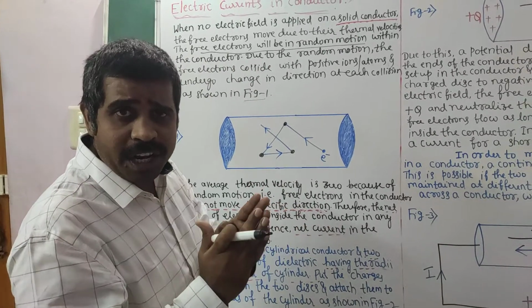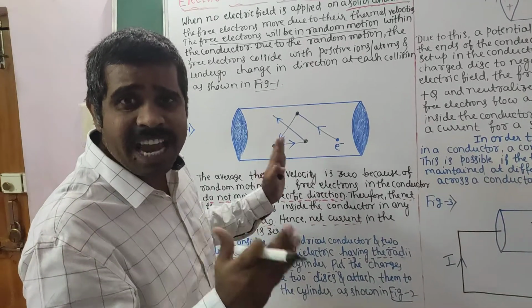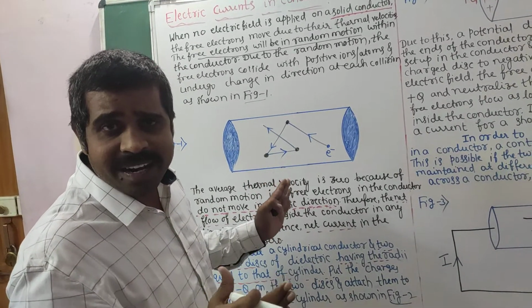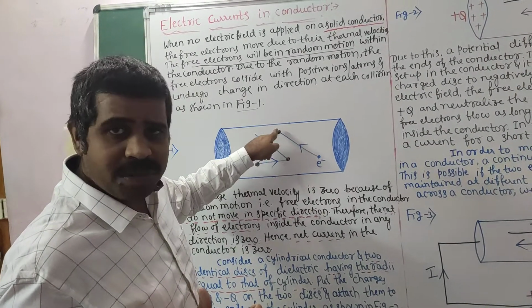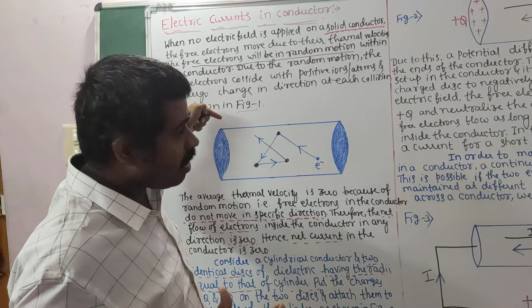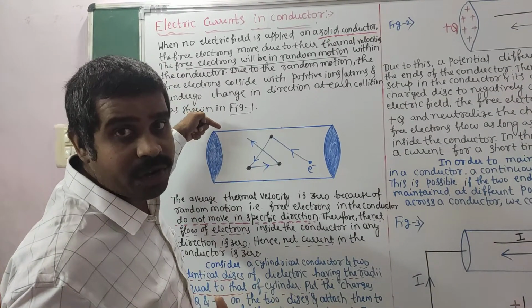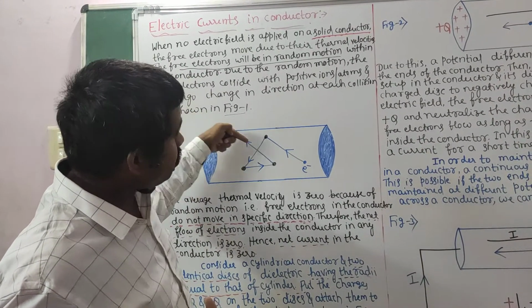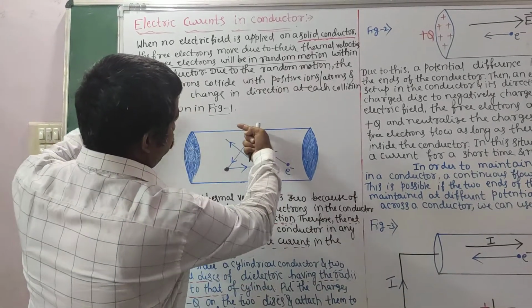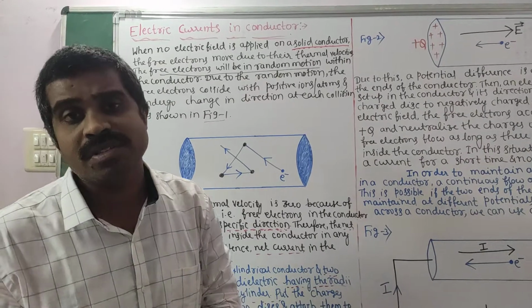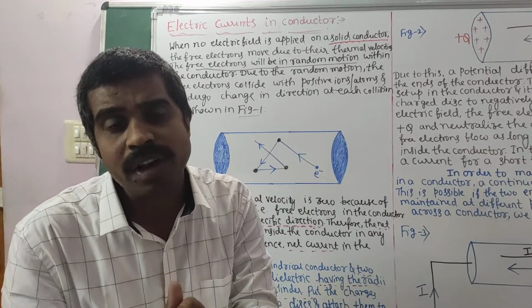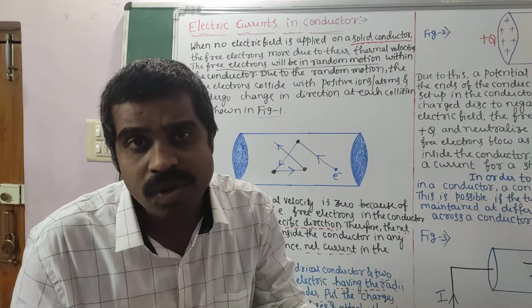When we are not observing any particular direction, it means electron follows a zigzag path, random path, and hence their average thermal velocity is 0. How? 500 electrons move from this direction, another 500 electrons will move from this direction, on an average. We are saying on an average. थोड़े इलेक्ट्रॉन्स इधर से आते हैं, थोड़े इलेक्ट्रॉन्स इधर से आते हैं, and hence on an average net flow of electrons is 0. Whenever net flow of electrons is 0, current is also 0. That's what we are saying.